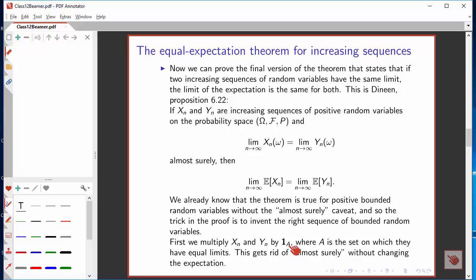The set on which the x sub n's and y sub n's have equal limits, we've just shown, is an element of the sigma field. We can therefore talk about its indicator function, and we can multiply by that indicator function. In other words, we're just throwing out the part of the sample space where they disagree, but since what we've thrown out is a set of measure 0, we haven't changed the expectation.